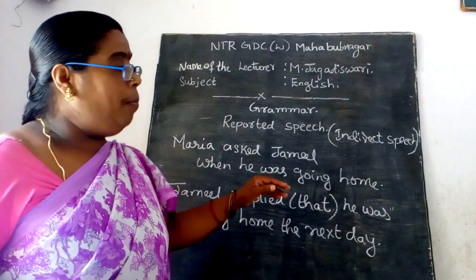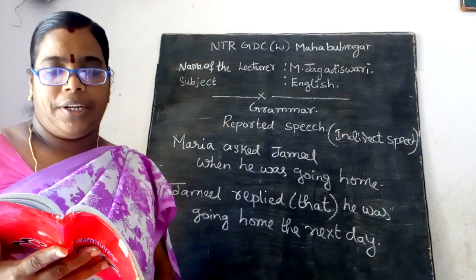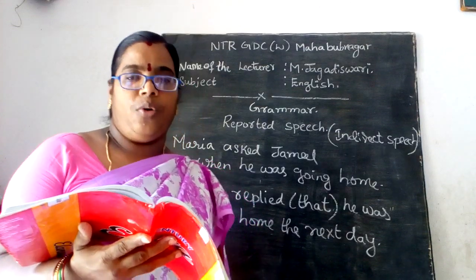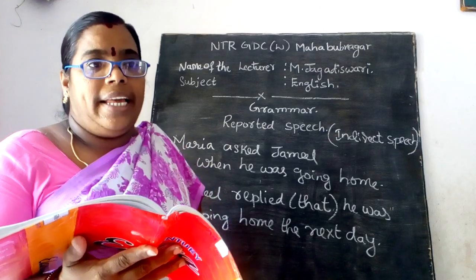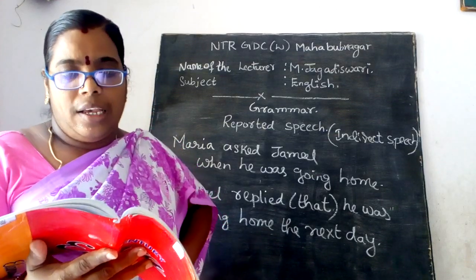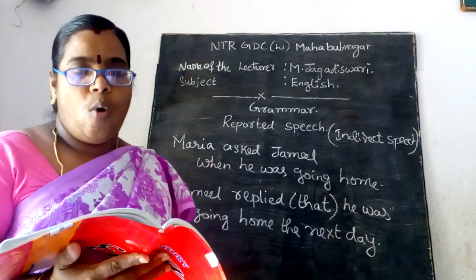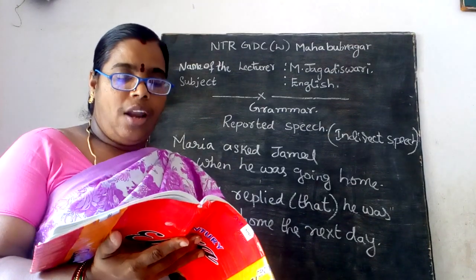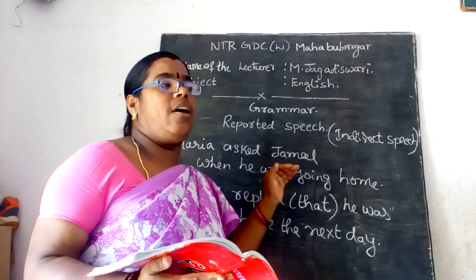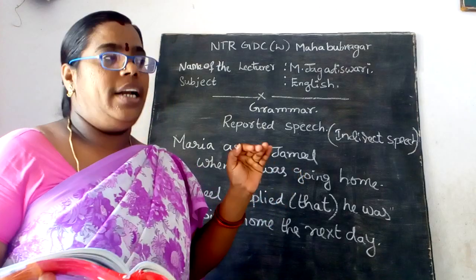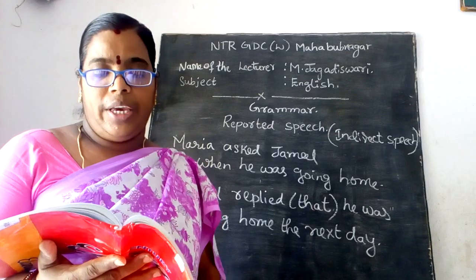So the two sentences written down, I will repeat now. Maria said, when are you going home? Jamil said, I am going home tomorrow. Then in indirect speech, Maria asked Jamil when he was going home. Jamil replied that he was going home the next day. Now note the differences between the direct and indirect speech of the following examples.